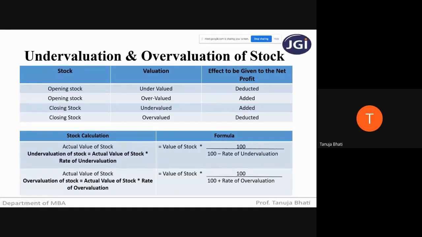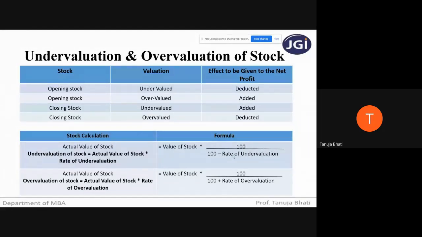So first, the actual value of the stock. If in the exam it is given that the stock is overvalued or undervalued, your first step will be to find the actual value of that stock. So how are you going to find the actual value of the stock? You take the value of stock given in the P&L into 100 divided by 100 minus the rate of undervaluation. This formula you are supposed to use when the problem says the stock is undervalued.